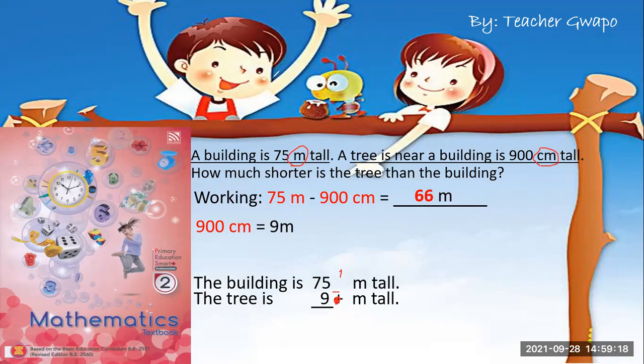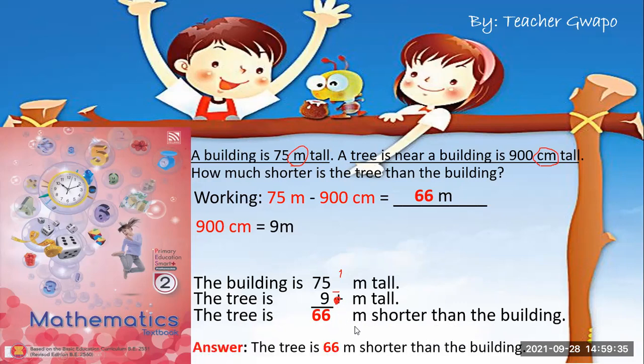So 75 minus 9 is equal to 66. So the tree is 66 m shorter than the building. We use minus. Do not write plus. If you write plus, that's wrong. So the answer: the tree is 66 m shorter than the building.